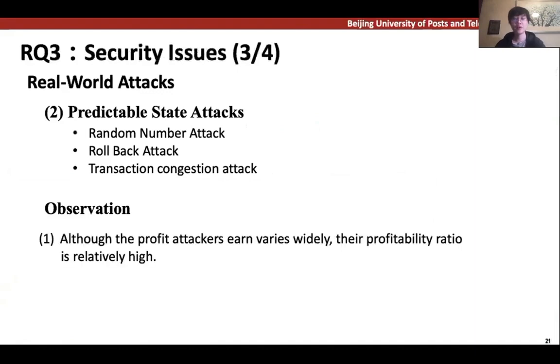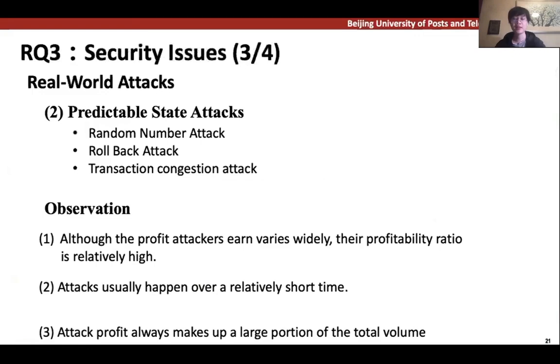First, although the profit attackers earn varies wildly, their profitability ratio is relatively high. Second, attacks usually happen over a relatively short time. This is quite different from other normal behaviors. Almost all attacks are finished in 1 hour. Some may even finish in a few minutes.